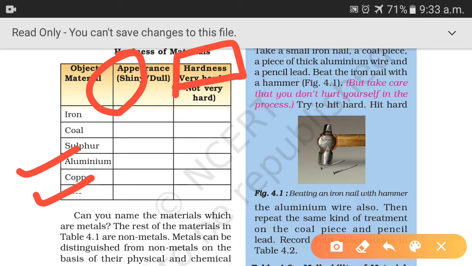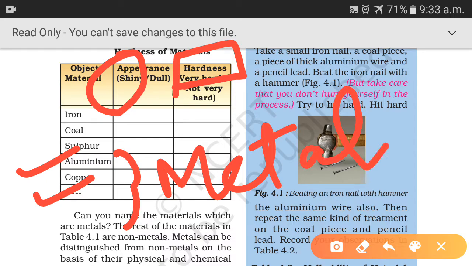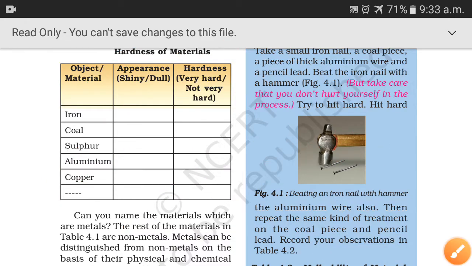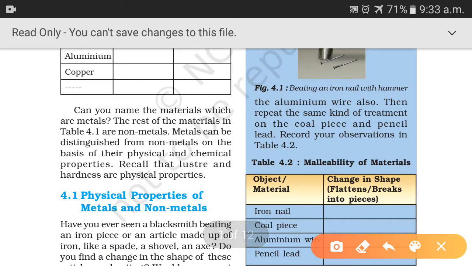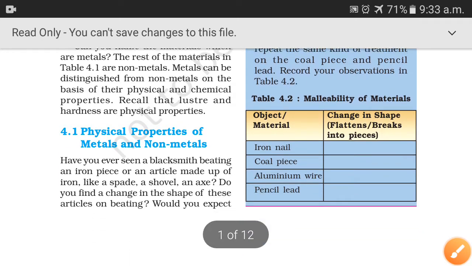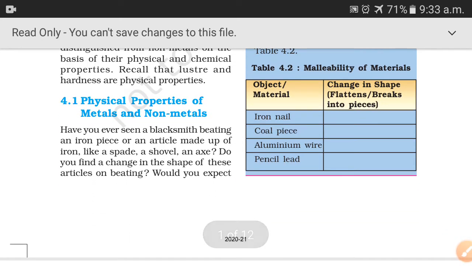So that means they are also metals. Understood? So beta, we can distinguish metals and non-metals on the basis of their physical and chemical properties. Luster and hardness are physical properties. So let us discuss in detail the physical properties of metals and non-metals.